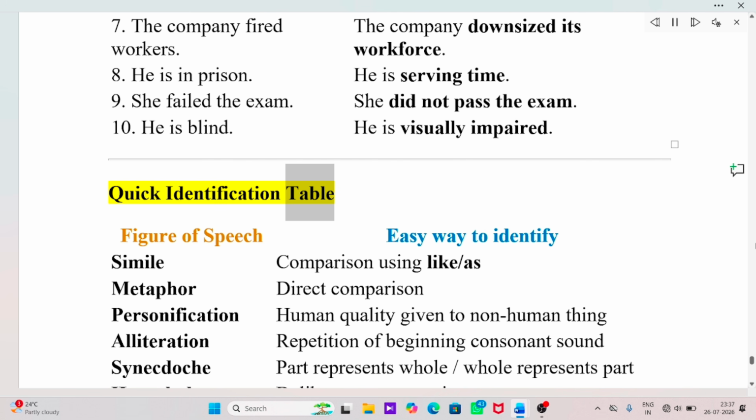Quick identification table. Figure of speech, easy way to identify. Simile: comparison using like/as. Metaphor: direct comparison. Personification: human quality given to non-human thing. Alliteration: repetition of beginning consonant sound. Synecdoche: part represents whole, or whole represents part.